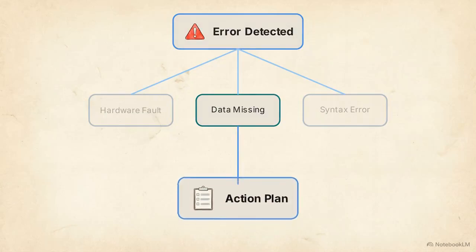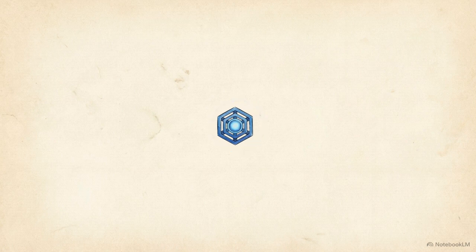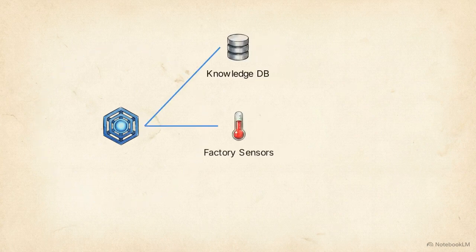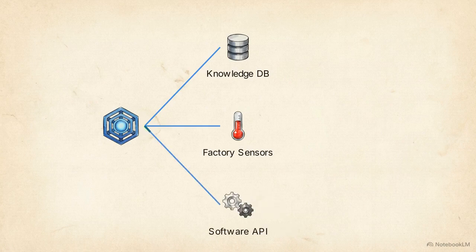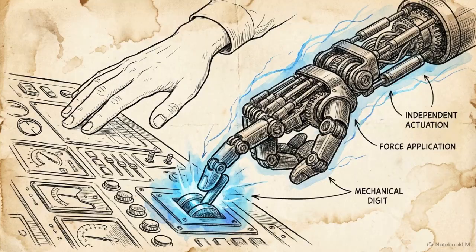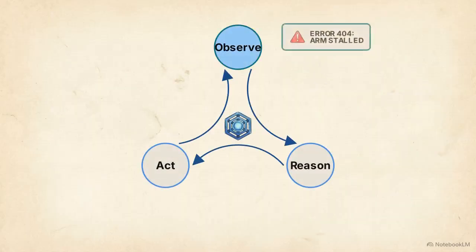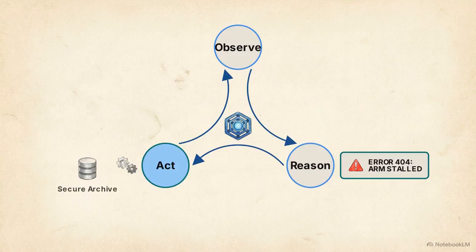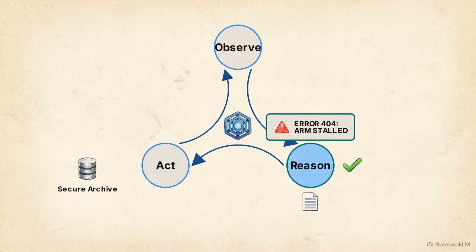To pull this off, agents use something called tool calling. When an agent realizes it lacks information, it reaches outside its internal memory. It can ping external databases, read live factory sensors, or connect to an API, an application programming interface, which is just a bridge that allows different software programs to talk to each other. Giving an AI the ability to independently select and use these external tools is the specific shift the ReAct framework, which stands for reasoning and action. This diagram shows the ReAct loop, breaking the agent's logic into 3 distinct phases: observe, reason, and act.